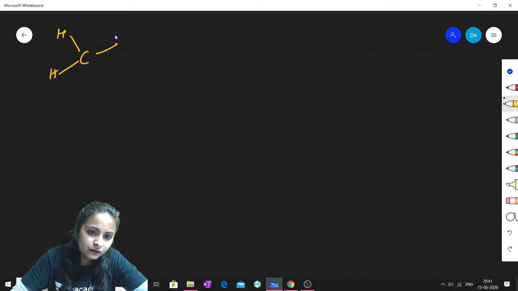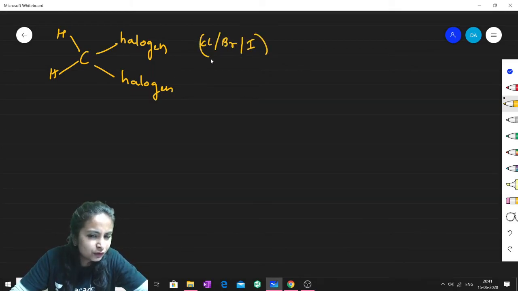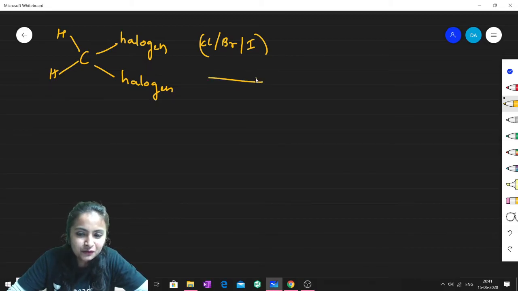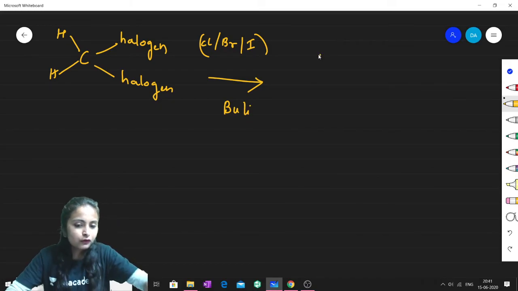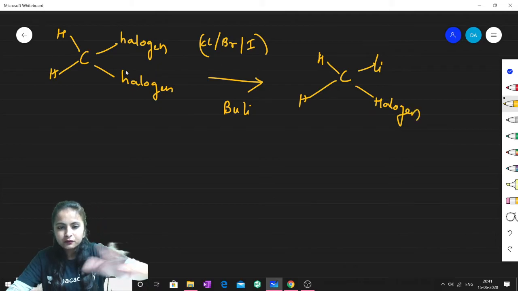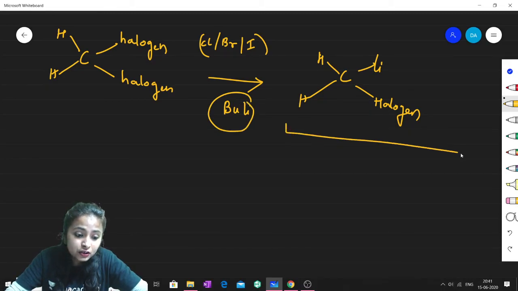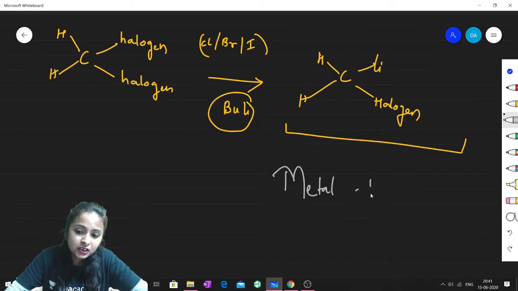So this is it. See, if I put a halogen here, and this halogen, and here also I will be putting a halogen only. So now this halogen can be chlorine, this halogen can be bromine, this halogen can be iodine. Okay, don't deal with fluorine, it's complicated to work with fluorine. Fine. So if you just take butyl lithium, and if you have not understood that concept, then what you can do is directly fix this in your mind, that whensoever this type of thing occurs, that there are two halogens, and if you treat it with butyl lithium, then this type of product is formed, and this is termed as metal halogen exchange.